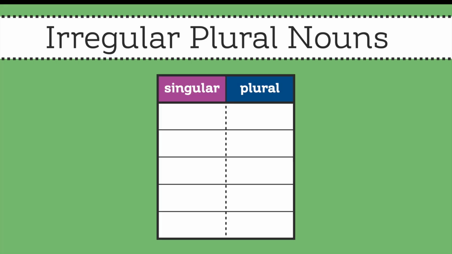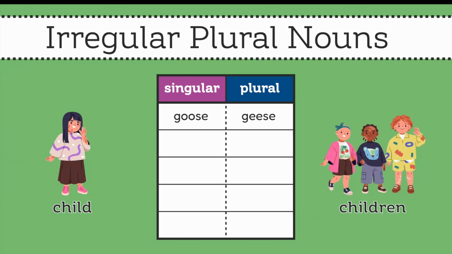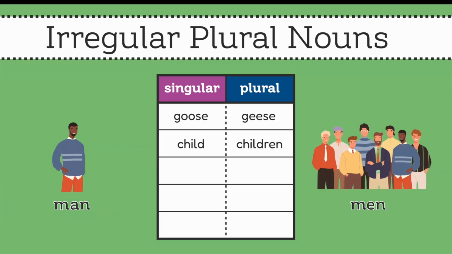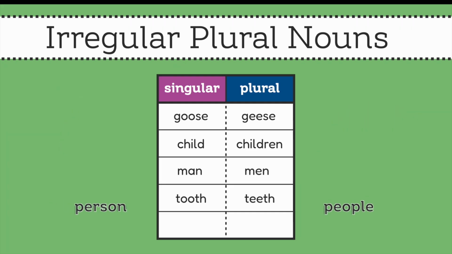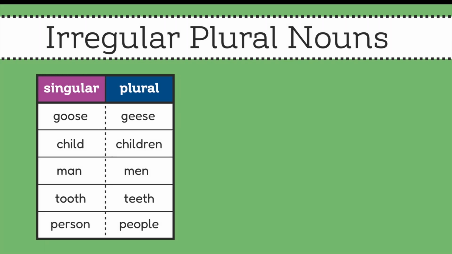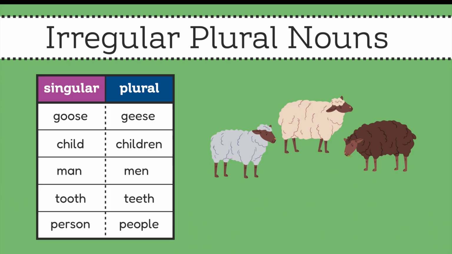Some of them are spelled pretty differently from their singular form, like goose and geese. Take a look. The plural form of the word child is children. The plural of man is men. The plural of tooth is teeth. The plural of person is people. And other irregular plurals don't change spelling at all. For example, the word sheep. No matter if you're talking about one sheep or multiple sheep, you spell both the singular and plural the exact same way.